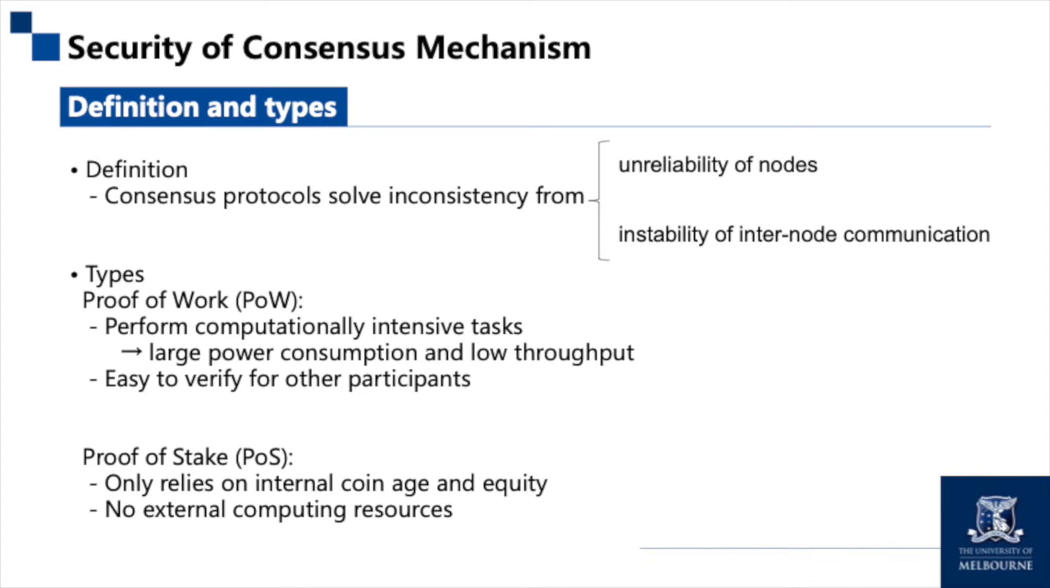Proof of stake is an alternative solution to solve the resource waste and security defects of proof of work. Proof of stake only relies on internal coinage and equity, without consuming external computing resources, which fundamentally solves the problem of resource waste of proof of work.